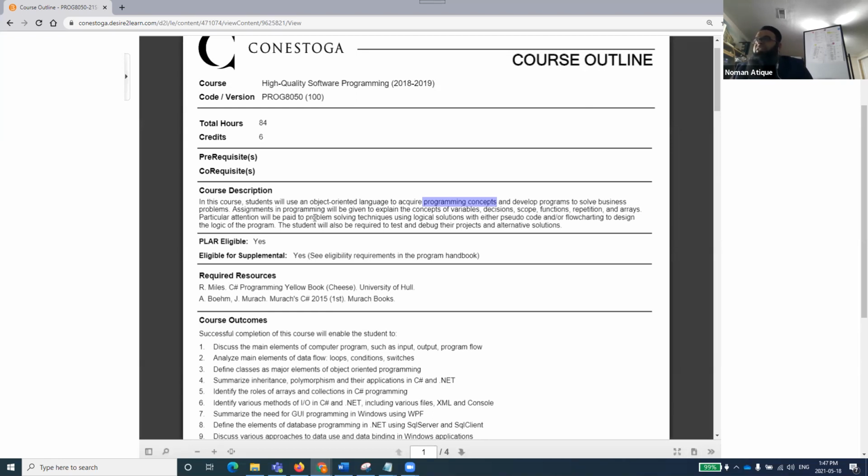Okay. Assignments in programming will be given to explain the concepts of variables, decisions, scope, functions, repetitions, arrays. Those who are familiar know about that. But if you are not, as I said, I will be making everything clear. These are a few base concepts of all programming languages.